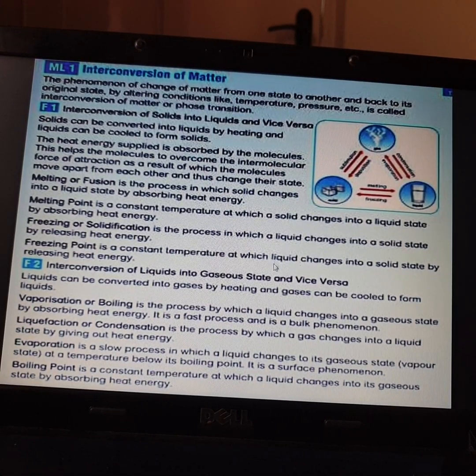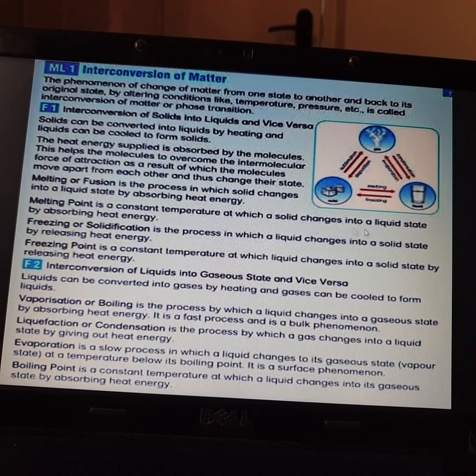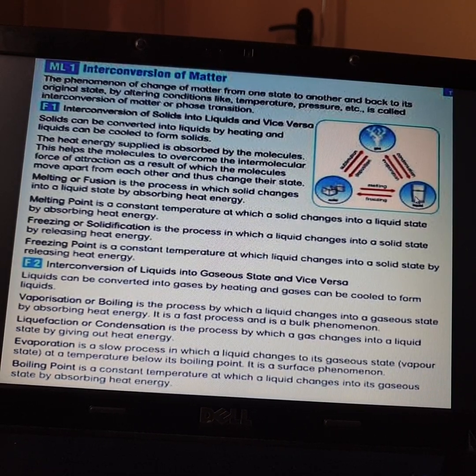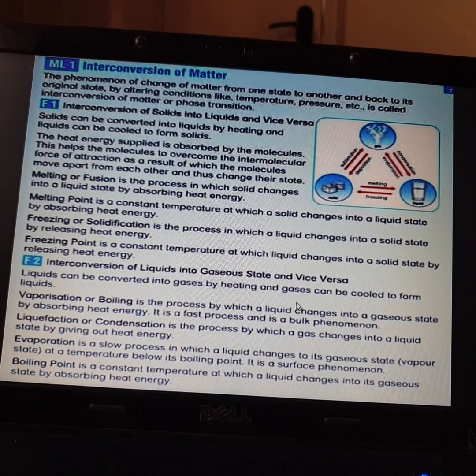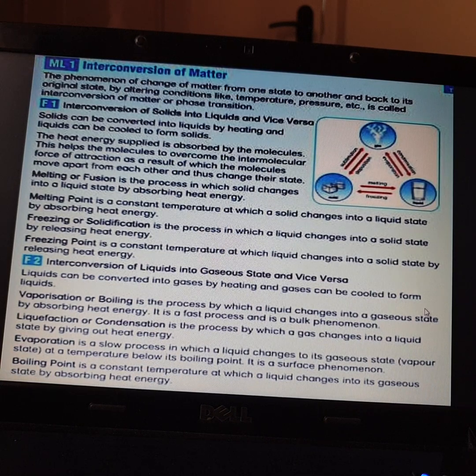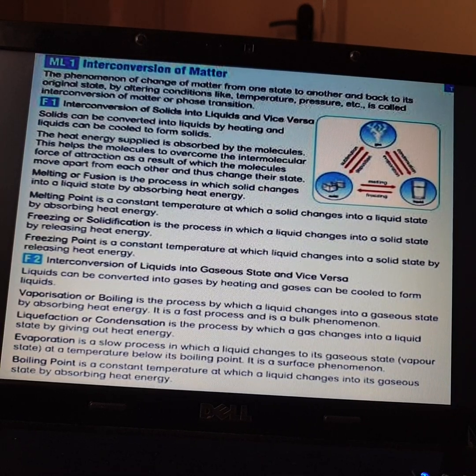Okay, so next is interconversion of liquid into gas state and vice versa. We studied in the above topic how a solid is converted into liquid and liquid back into solid. Now liquid into gas and again gas back into liquid. So liquid can be converted into gas by heating. Again, here heat is required. It can be cooled to form liquid. We call it vaporization or boiling.